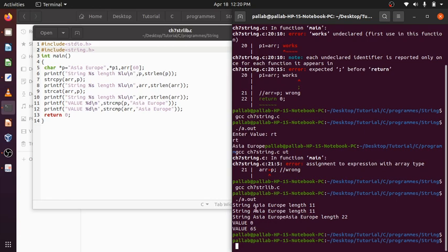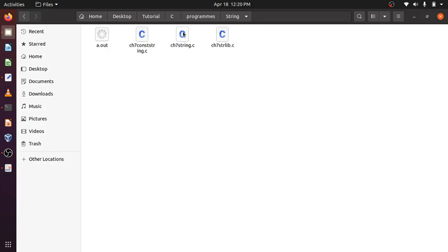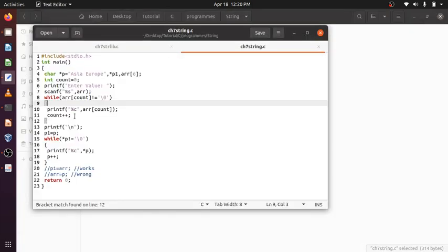P gives the content. If I output P like this with %s, I will get the whole string at once. Previously also I was getting that, but in that case I was printing *P character by character, incrementing P till I found the null character.